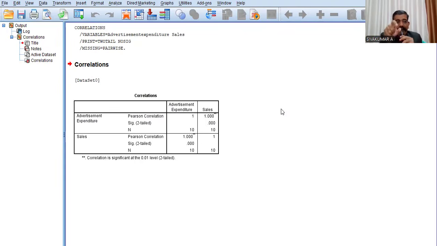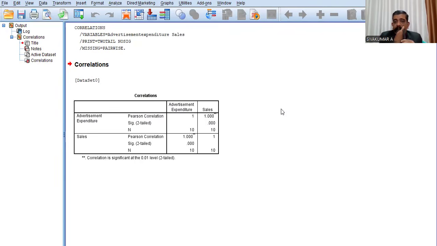It is a common method, common criteria, common rule. If the P value is less than 0.05, researchers can reject the null hypothesis. That is a common rule applicable to all tests, including structural equation modeling.